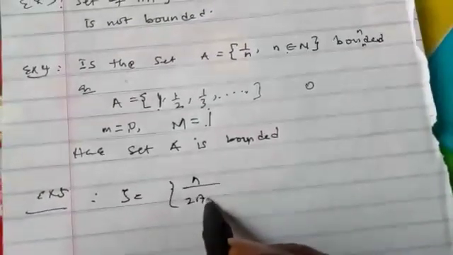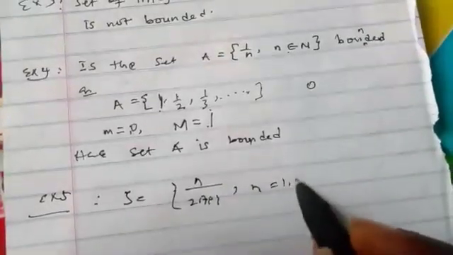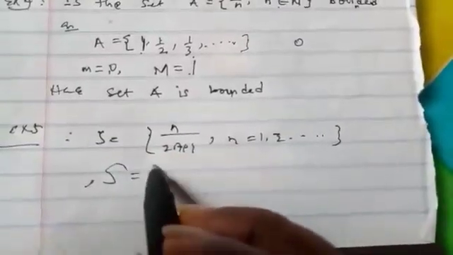So if you consider this set, let's say we have the set 2n over 2n plus 1, where n is 1, 2, and so on like that. So we want to verify whether it is bounded or not. It's not that hard.